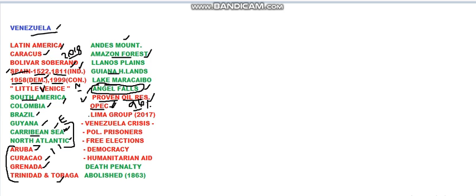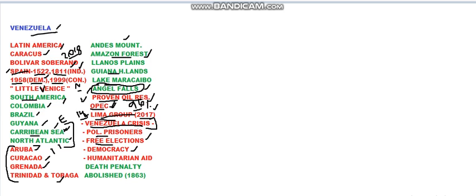And there is an important group with respect to Venezuela, that is the Lima Group. The Lima Group was recently formed in 2017. This group contains 14 countries. These 14 countries fight for a resolution of the Venezuela crisis. So the Venezuela crisis is a very important term regarding Venezuela. The crisis is about political prisoners and free elections, the breakdown of democracy in the country, and humanitarian aid also. So all of these are crises in Venezuela, and it has some political prisoners. To release them, these Lima Group members will fight.